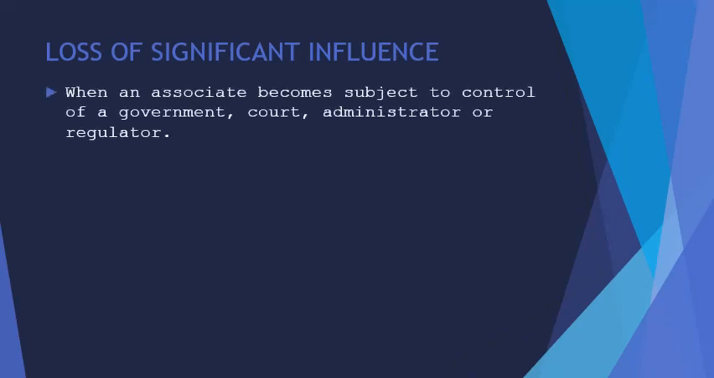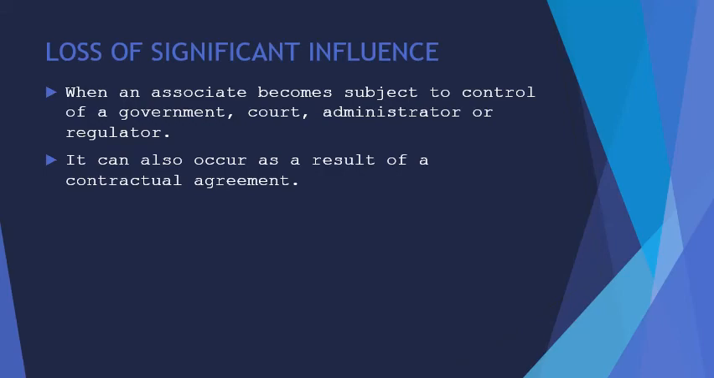Let us also take note of the possibility of losing that significant influence, which can occur with or without a change in the absolute or relative ownership interest. Examples of these cases are when an associate becomes subject to control of a government, court, administrator, or regulator. It can also occur as a result of a contractual agreement.